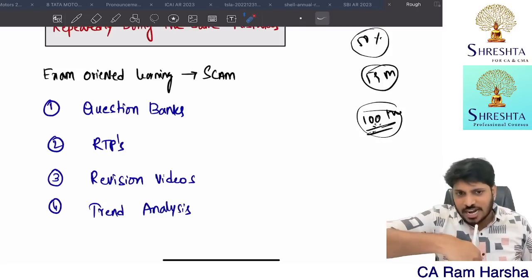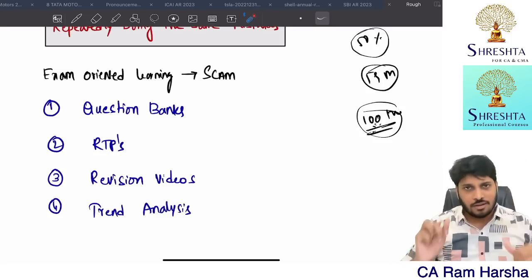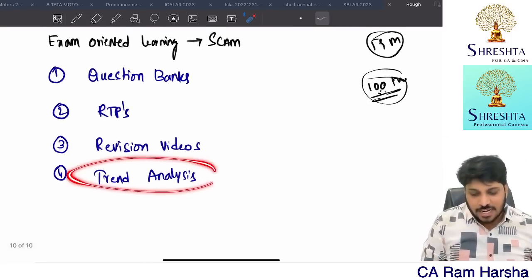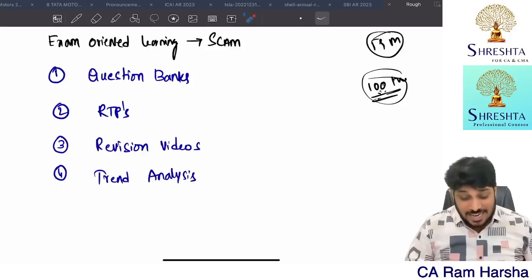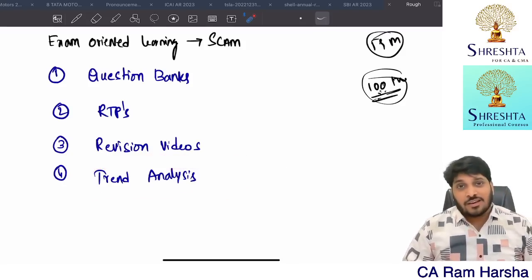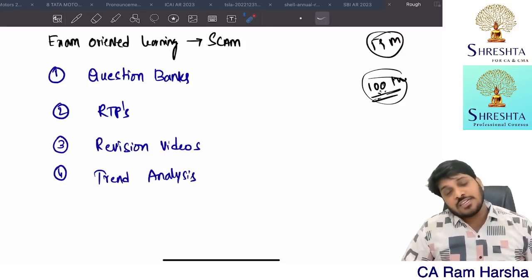Medium. Don't stand as a medium. Like what? Mediocre. Next, trend analysis. Bullshit. Trend analysis is very, very, very fake. Show me one trend analysis that went successful.